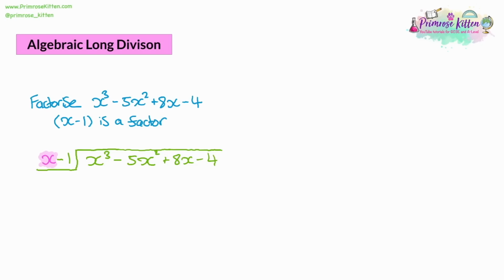We're going to go through one term at a time, starting with the x cubed. We divide x cubed by x, which gives us x squared. We write x squared not in the first spot above the cube section, but in the squared section. So our answer goes here. Once you have done that, you need to check that this is actually the right answer, because we didn't divide by x. We should have been dividing by x minus 1. So we have to work backwards now and make sure we've done this correctly.